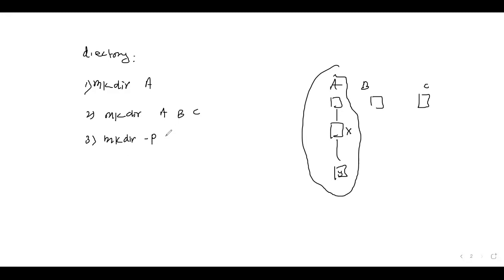Okay, so if we use A, B, C, D, E like this, then what happens? A has a child B, B has a child C, C has a child D, D has a child E. So for E, the parent directory is D, for D the parent directory is C, parent of C is B, parent of B is A, and so on.